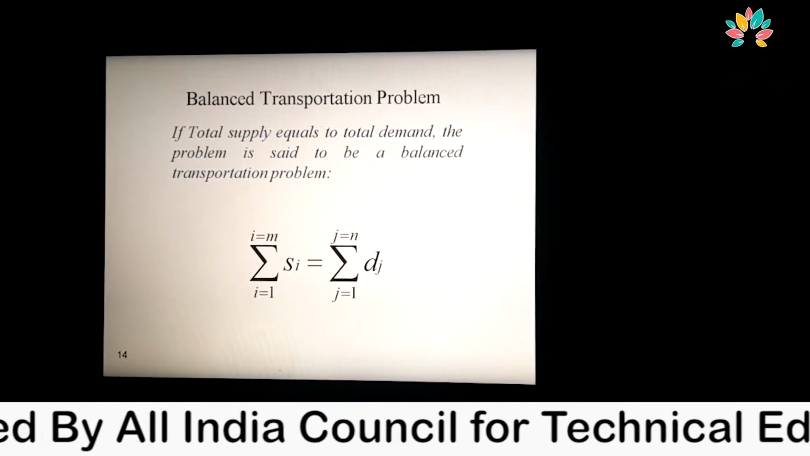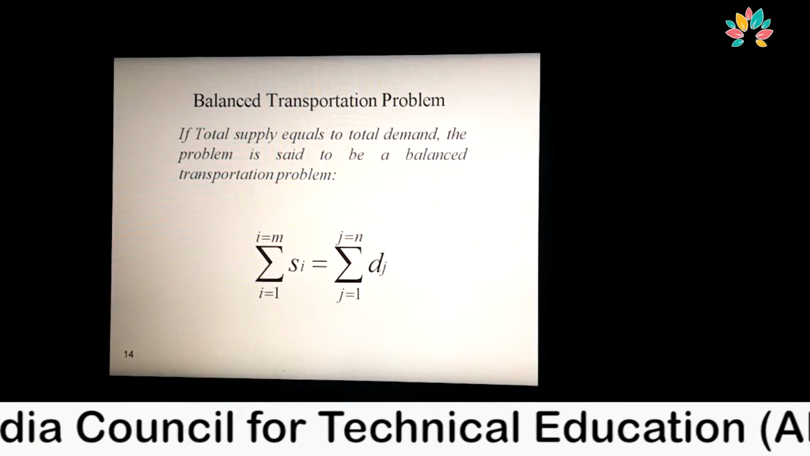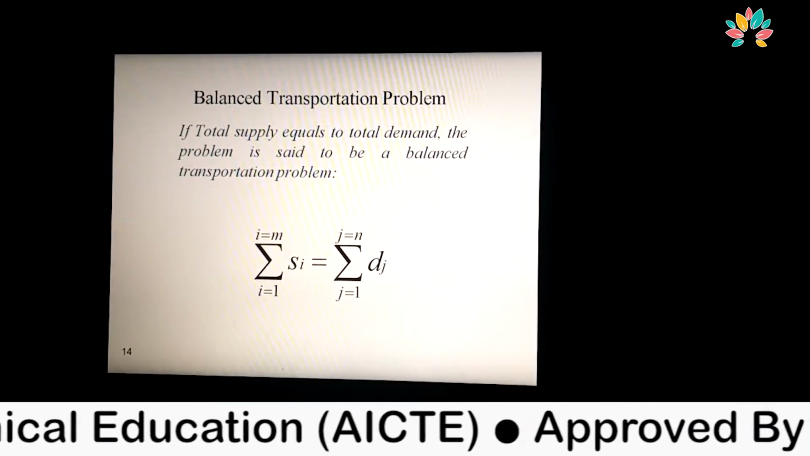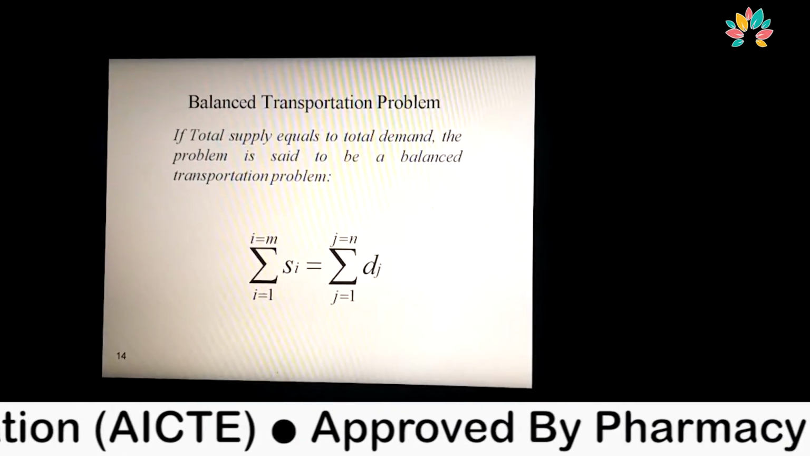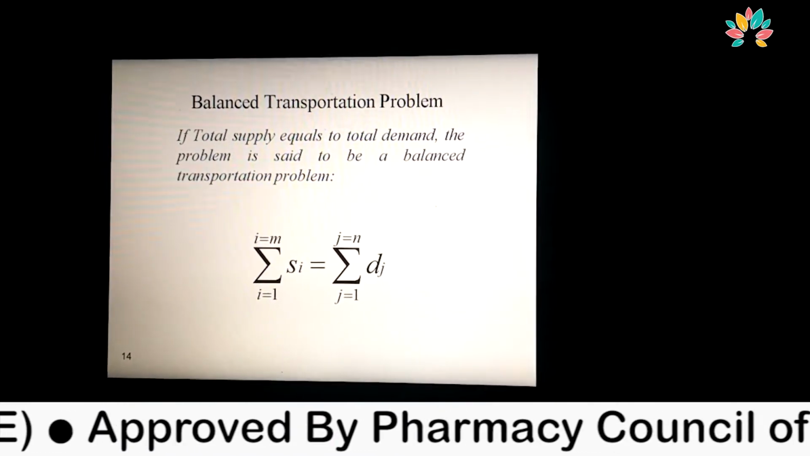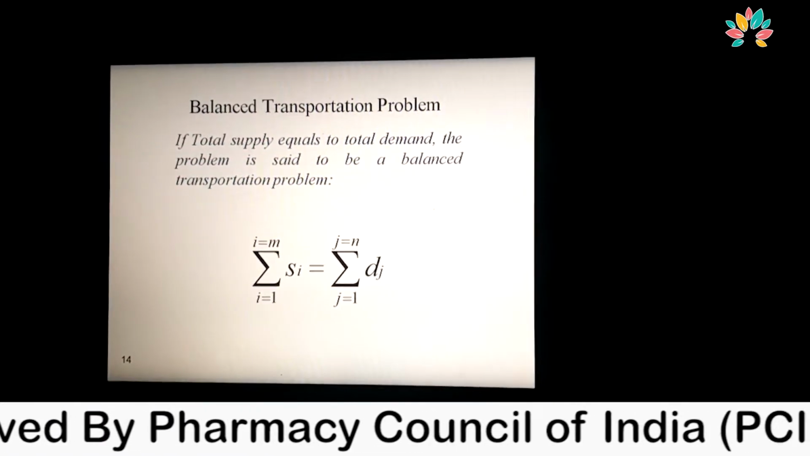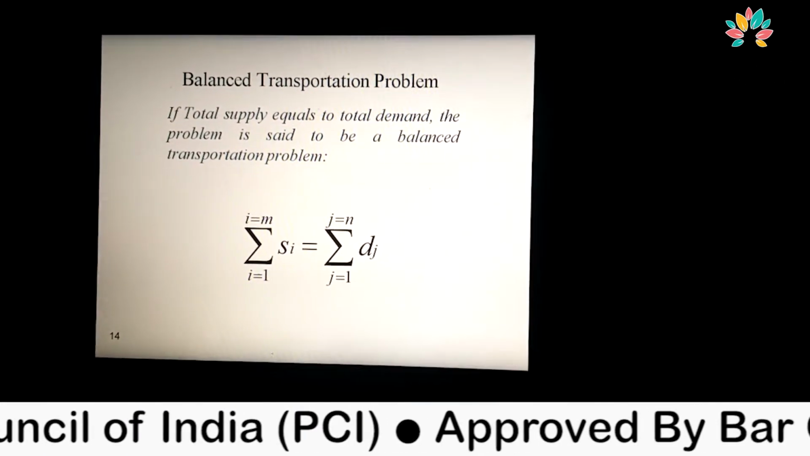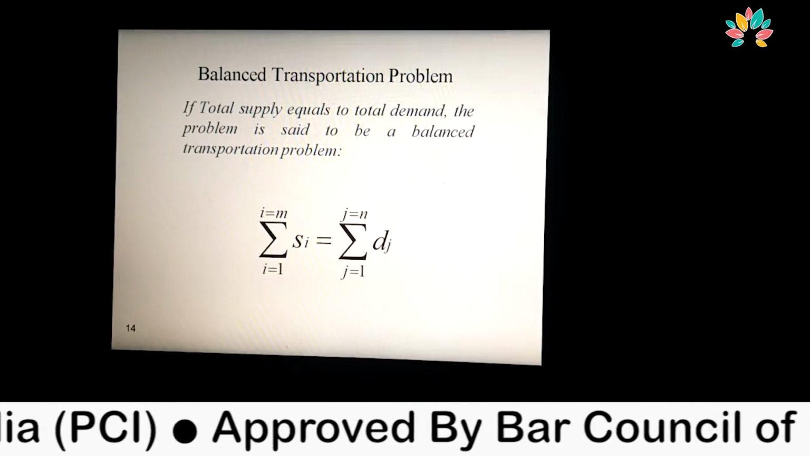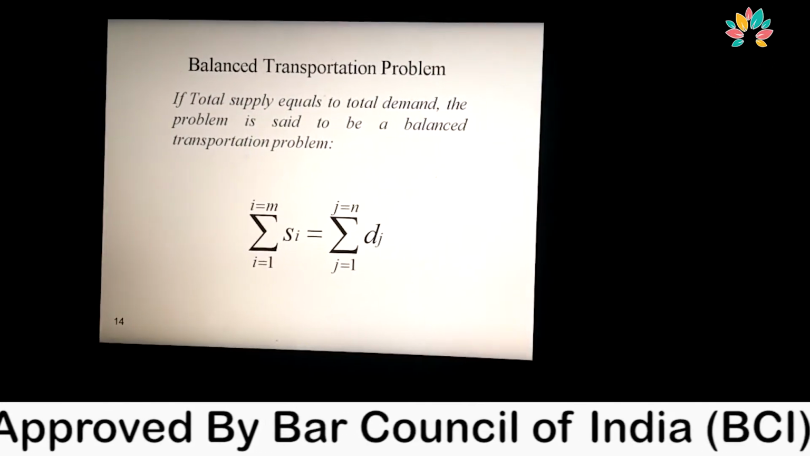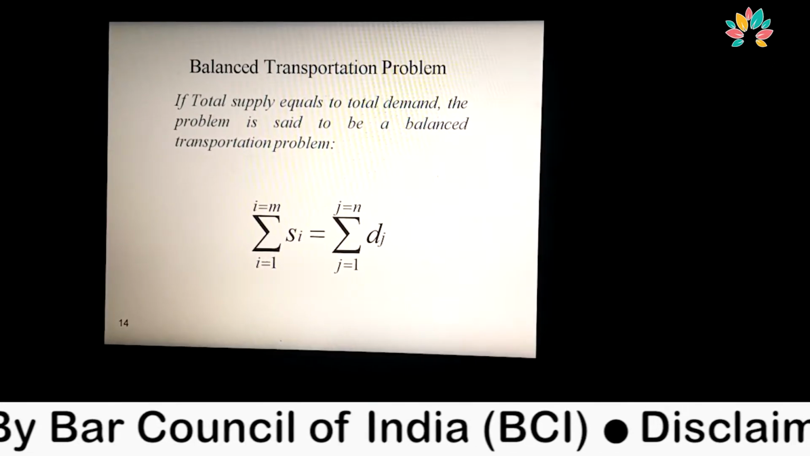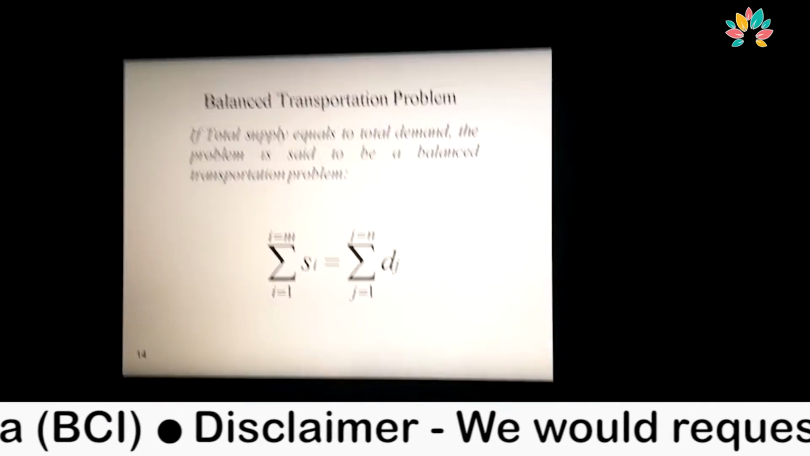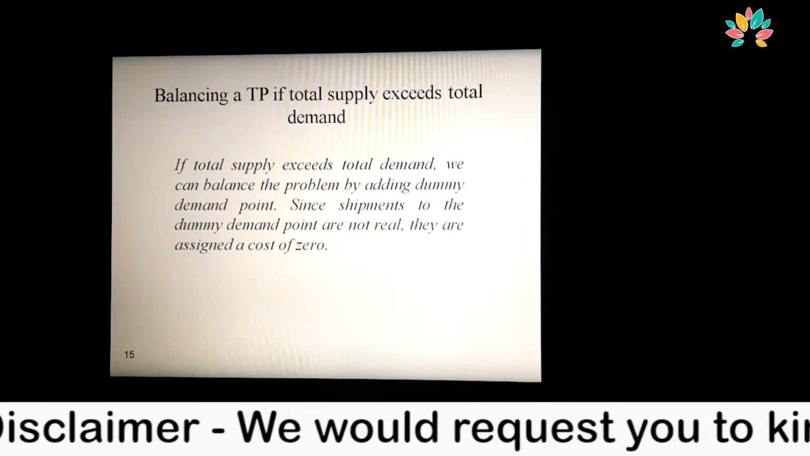Right. After that, you have to solve the transportation problem only in the balanced situation. If total supply is equal to total demand, this is known as what? A balanced transportation problem, and you can solve any transportation problem only with the help of the balanced situation. You can't solve an unbalanced problem without first converting it to a balanced transportation problem.